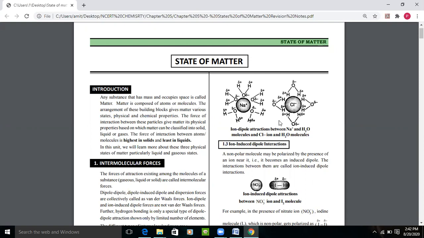Then OH negative attracts hydrogen towards itself, because OH negative is an ion. Oxygen is bonded with hydrogen, so OH negative attracts the hydrogen towards itself, and chlorine will attract towards the hydrogen ion.